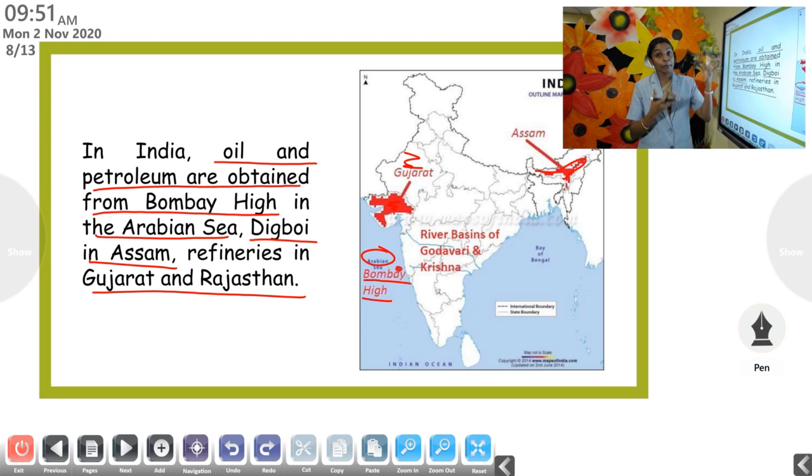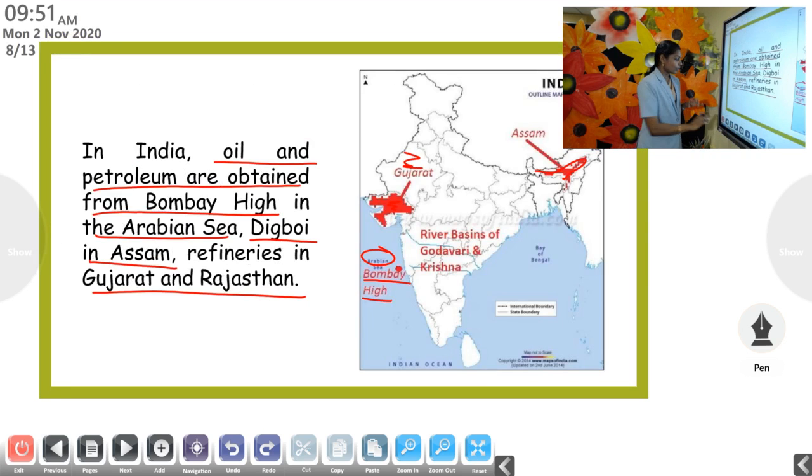So from there we are buying the product. When we are buying it, if the refineries are located along the coastal areas, it will be easier for us to purify it, and then it can be distributed to other parts of India. It is not there in your textbook, but just for your information I am telling you. So other than these places, along the coastal areas also we can find refineries where the crude oil is purified.